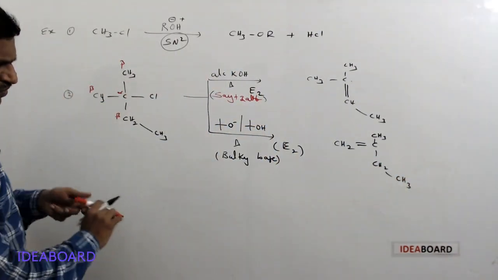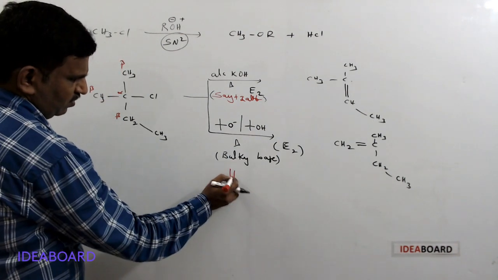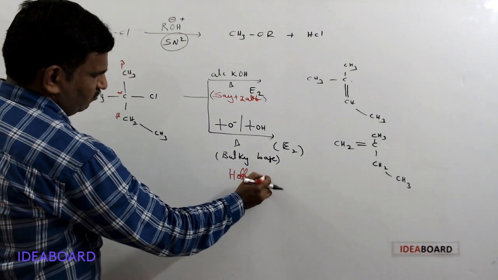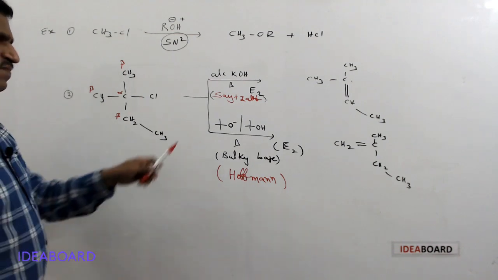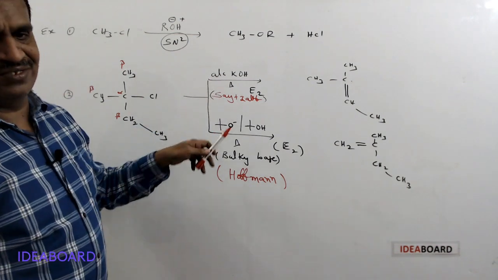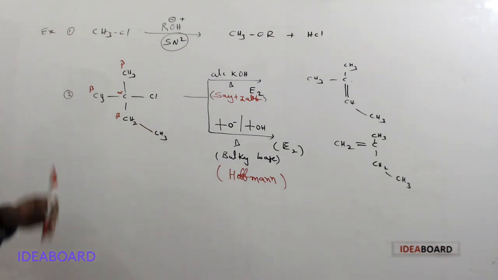This is Hofmann, the opposite of Saytzeff, called Hofmann elimination. So Saytzeff elimination occurs with a simple base and Hofmann elimination occurs in the presence of a bulky base. It is very important, please remember.